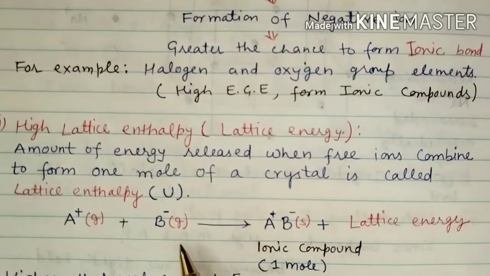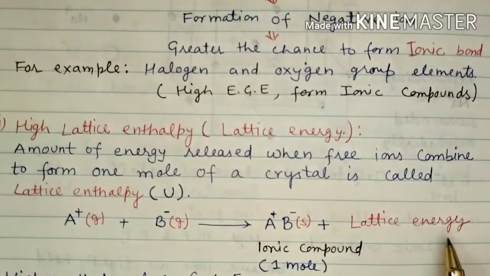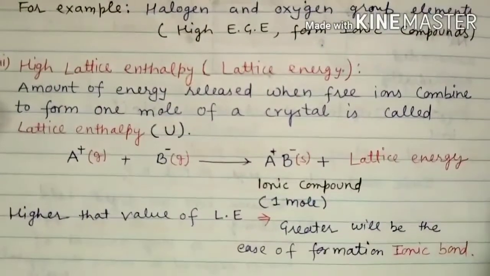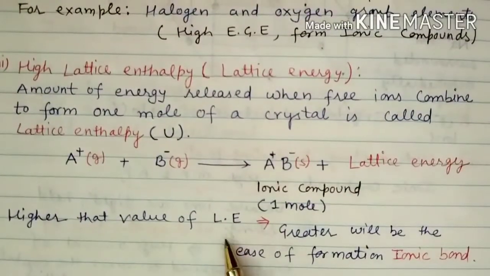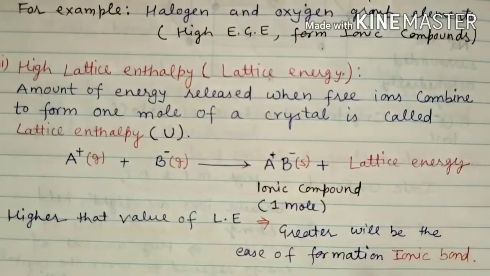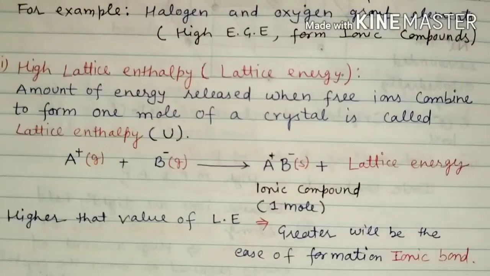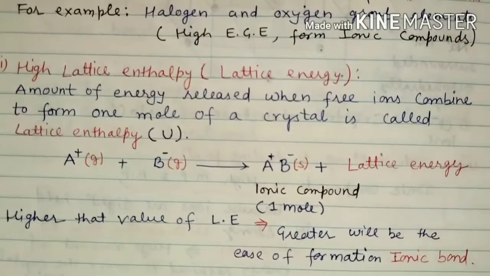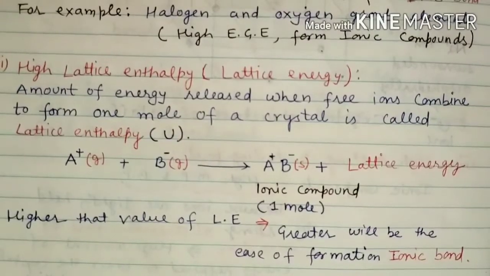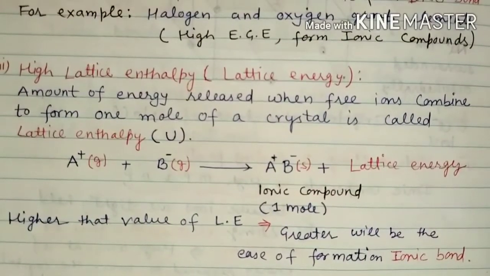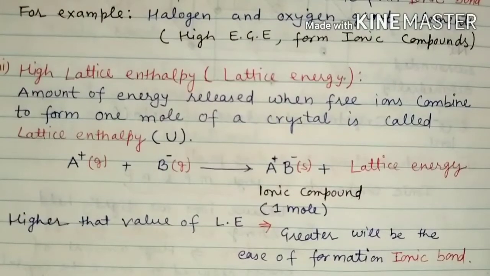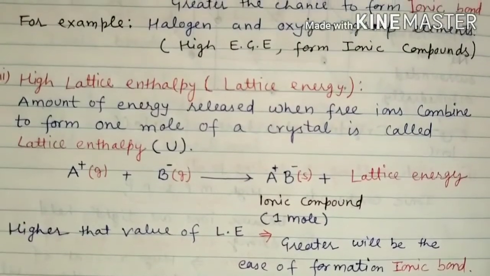And when they combine, a certain amount of energy will be released, and that energy is termed lattice energy. So the higher the value of the lattice energy or lattice enthalpy, the greater will be the ease of formation of ionic bond. There is a maximum chance of the formation of ionic bond, or you can say ionic bond will be formed easily when there is high lattice enthalpy.